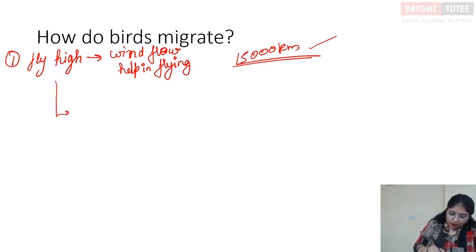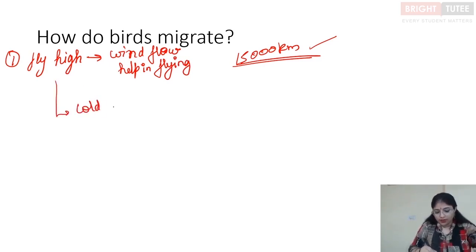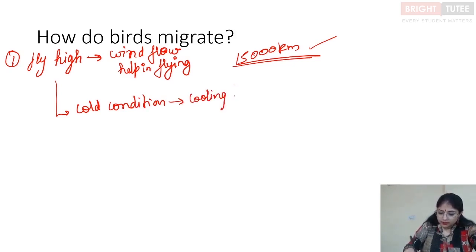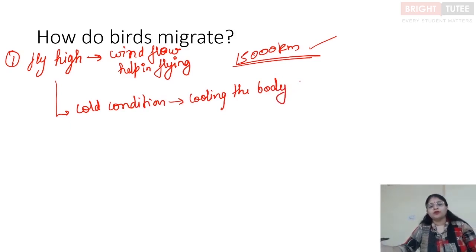Apart from that, the cold condition which is present at the higher altitudes helps them in keeping their body cold. Right, so it helps in cooling the body. Why do they need their body to be cooled down? Because they are flying, right? So they are moving their muscles, and because of this movement, their body starts heating up. When they are flying high, the cold condition of the environment keeps their body cool. So first is the wind flow, and other is the cold condition of the high altitude, which keeps their body cold.